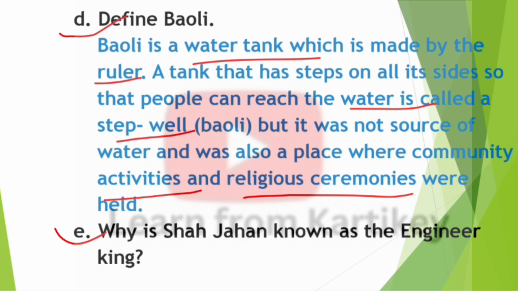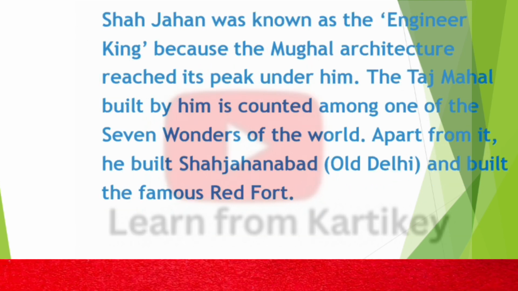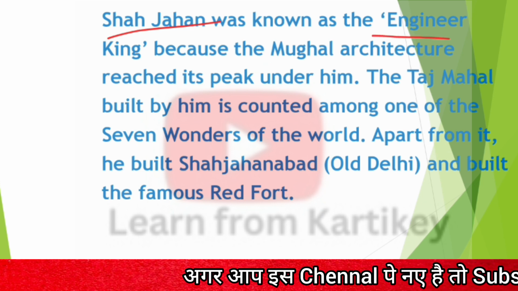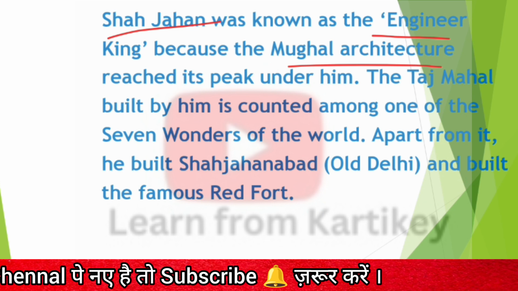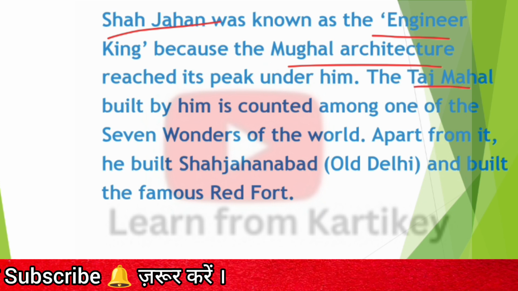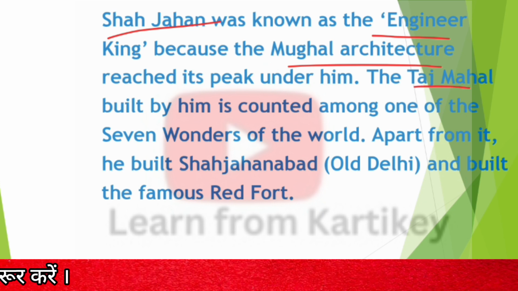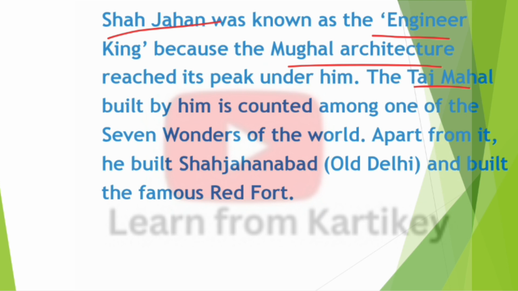Next question, question number E. Why is Shah Jahan known as the Engineer King? So answer. Shah Jahan was known as the Engineer King because Mughal architecture reached its peak under him. The Taj Mahal built by him is counted among the seven wonders of the world. Apart from it, he built Shahjahanabad, Old Delhi, and the famous Red Fort.